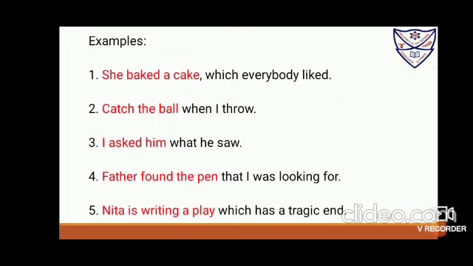You can see some examples over here. She baked a cake which everybody liked. Now, she baked a cake makes meaning, so it is the principal clause. Which everybody liked is the subordinate clause, as it doesn't make meaning on its own. Catch the ball makes the meaning, when I throw what? I asked him what he saw. Next, father found the pen that I was looking for. So father found the pen makes the sense. That I was looking for doesn't make the sense.